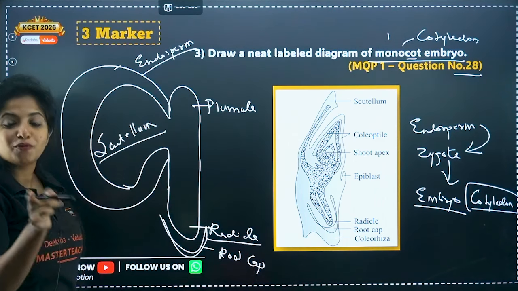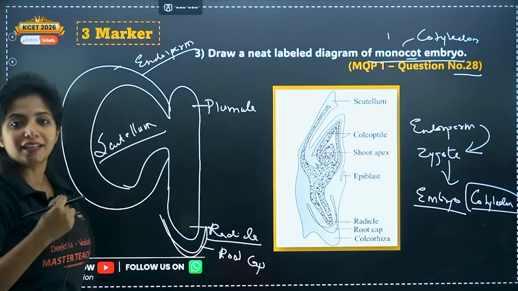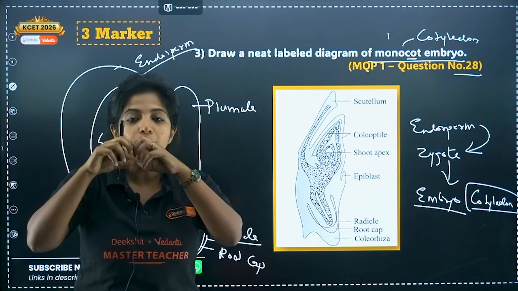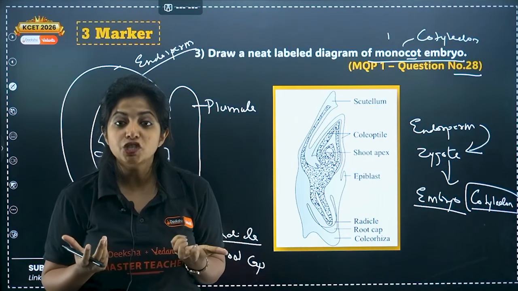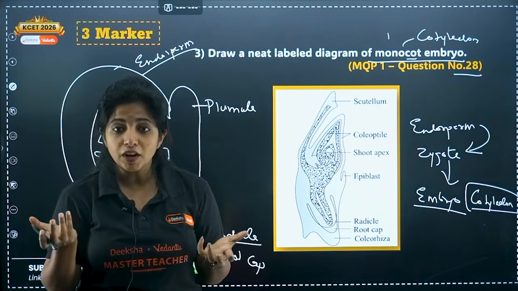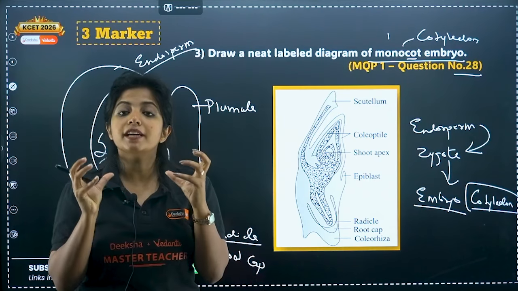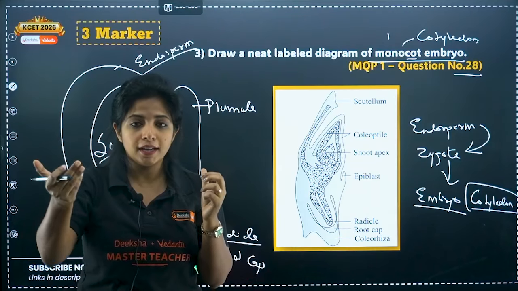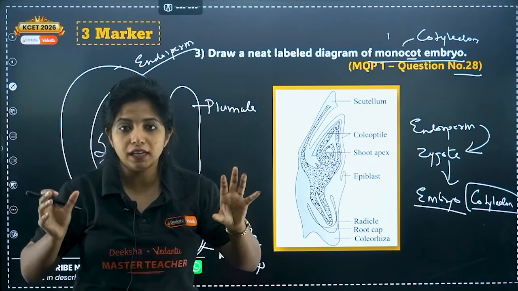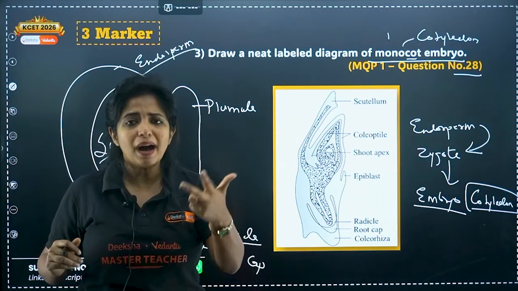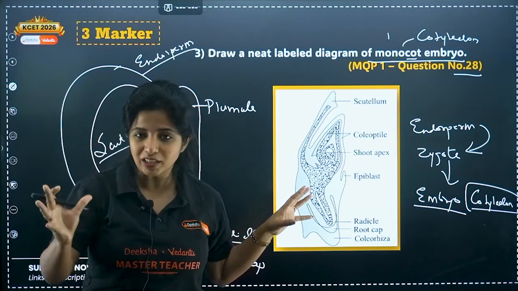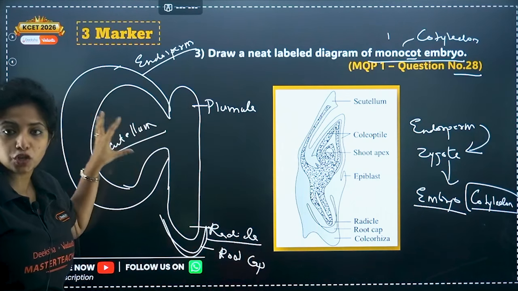The cotyledon of a monocot is known as what? Scutellum. So my dear children, monocots are the ones that you cannot break into 2. For example, chickpea, you might have eaten it, right? Kabuli chana you call it. If you try, you can break it into 2. That means it is a dicot. You take wheat. Wheat, can you break it into 2? No, my dear children, because it is a monocot. Barley, wheat, rice, all of it is monocot. Always remember, it has just 1 cotyledon and that is scutellum.